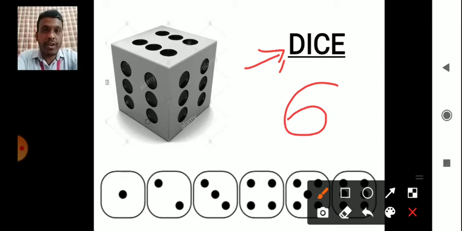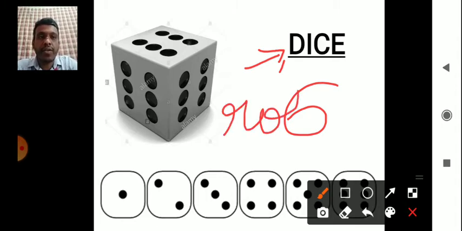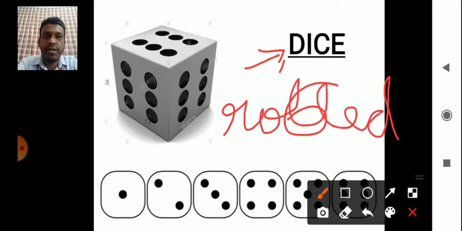One more concept. A coin is always tossed. You do not throw a coin, you toss a coin. Similarly, when it comes to dice, the dice is rolled. The dice is rolled.